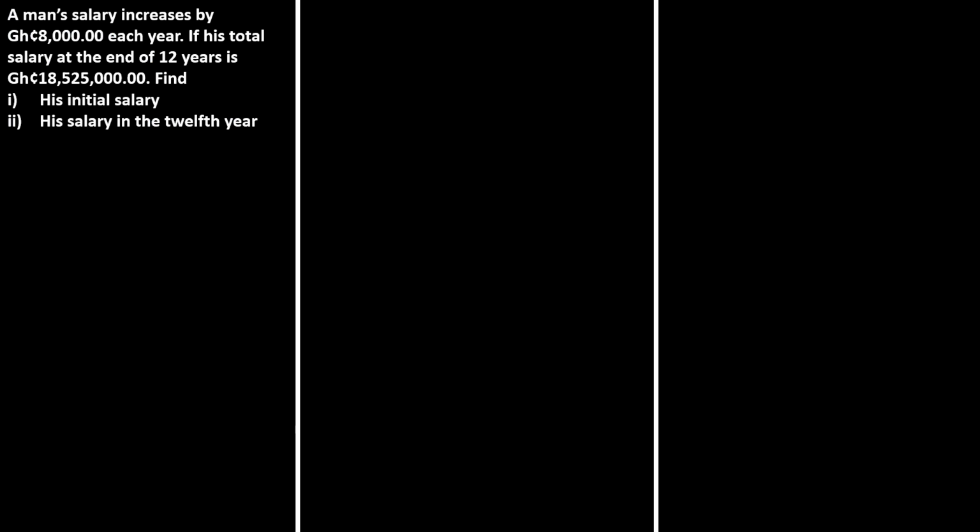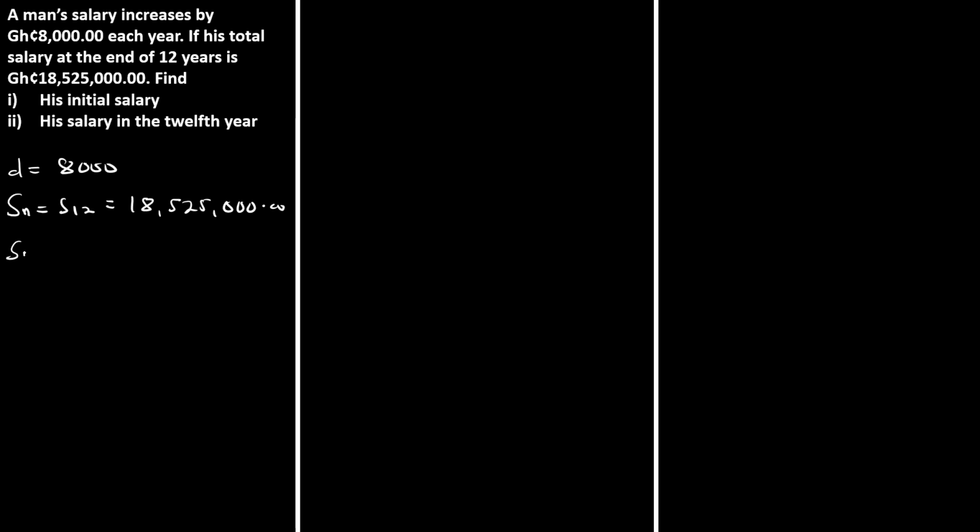So our common difference, which was the first thing given, is 8,000. And we know that Sn, in this case S12, the sum to the 12th term, was given as 18,525,000, and with that we are supposed to find the initial salary.